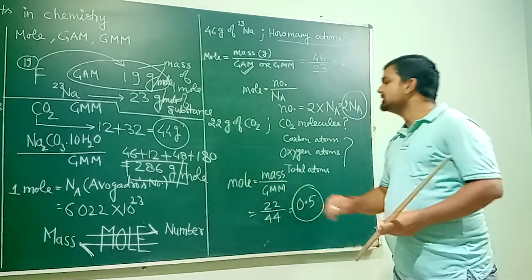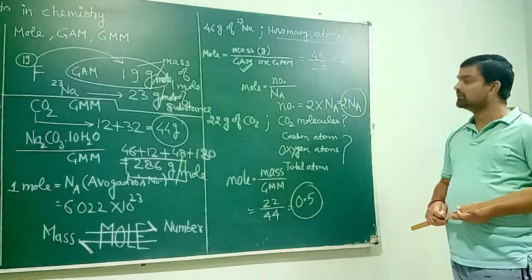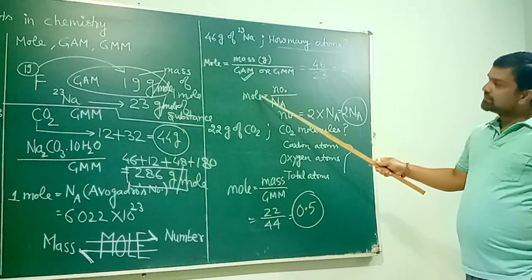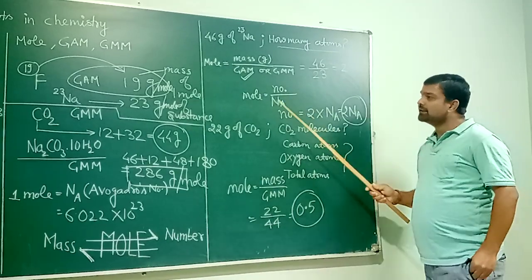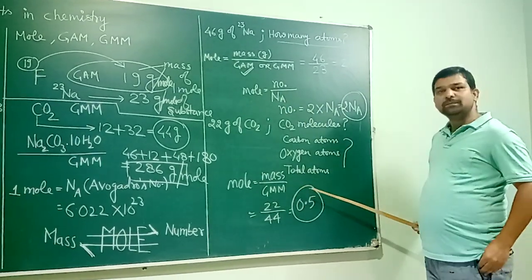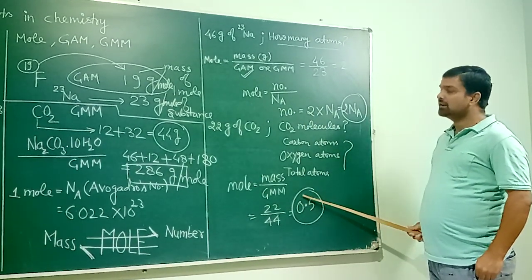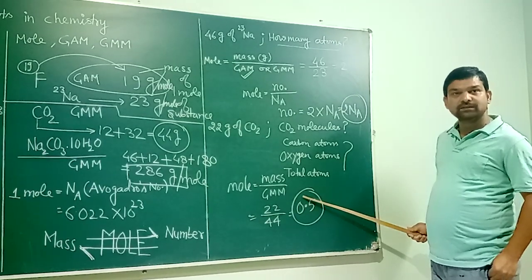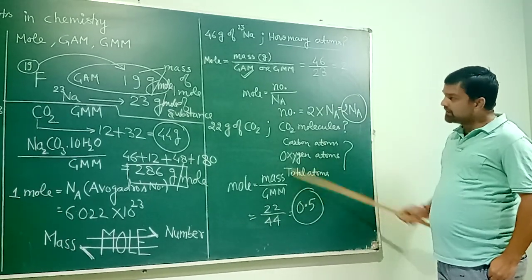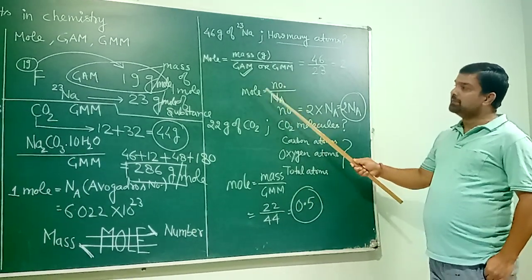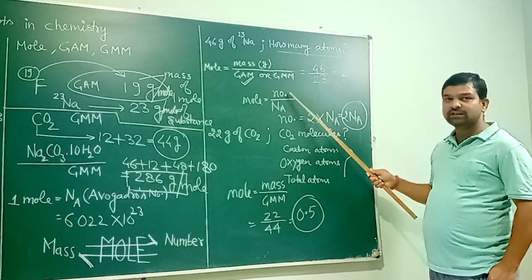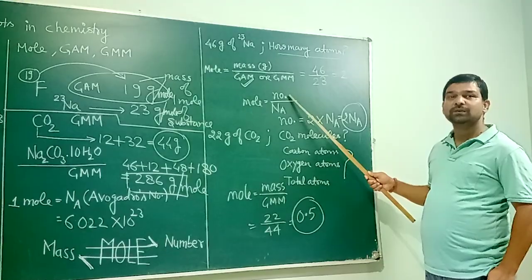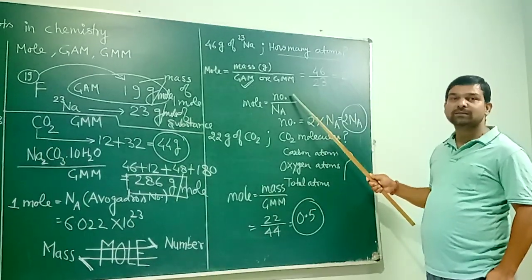So number of moles equals 0.5. Use the formula to calculate the number. Now here is a simple thing: these are the moles of carbon dioxide. Carbon dioxide means a molecule. When you write 0.5 here, because it is for a molecule, the number which you will get is also for a molecule, that is carbon dioxide.